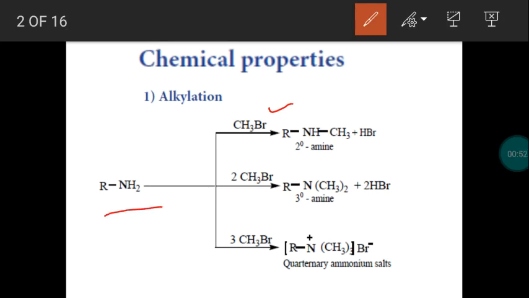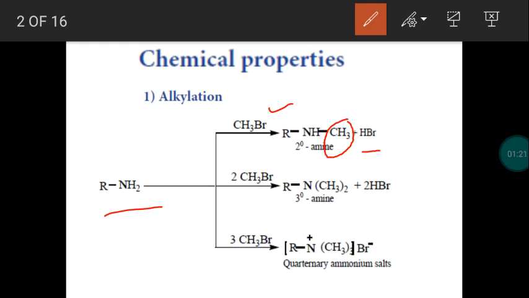When an alkyl halide like methyl bromide is added to a primary amine, the hydrogen will combine with the bromine, which will leave us hydrogen bromide. So there is a liberation of hydrogen bromide. Now the hydrogen is replaced by a methyl group. From a primary amine we have obtained a secondary amine by the addition of one molecule of methyl bromide.